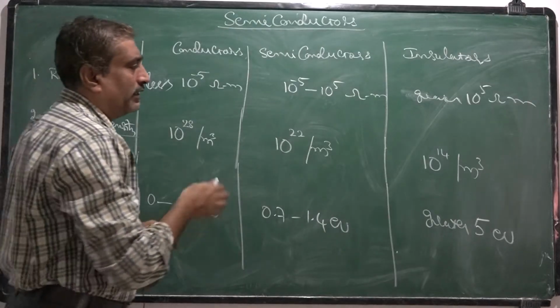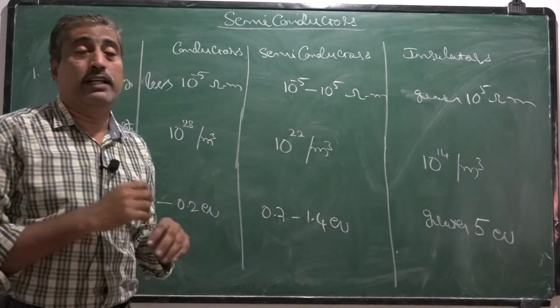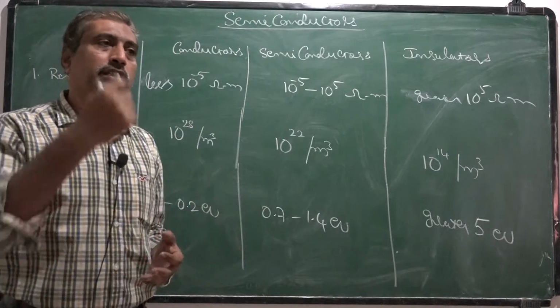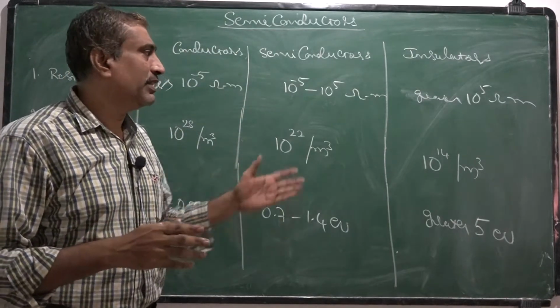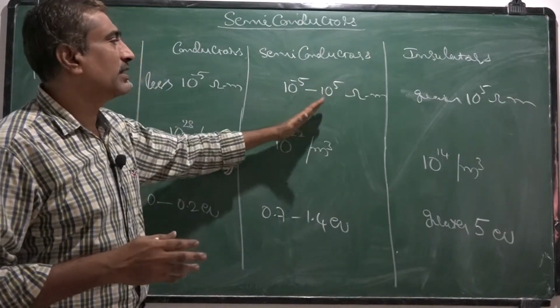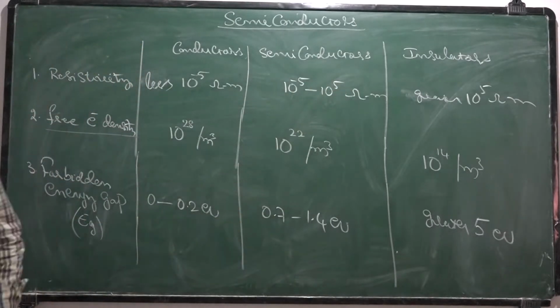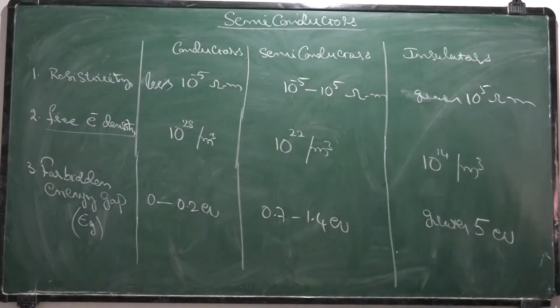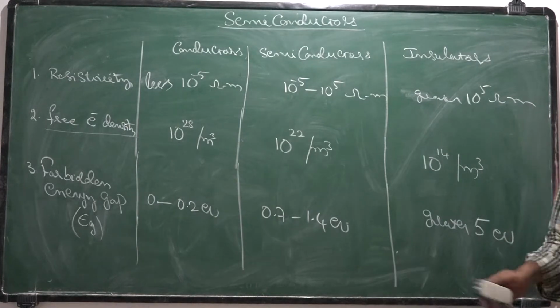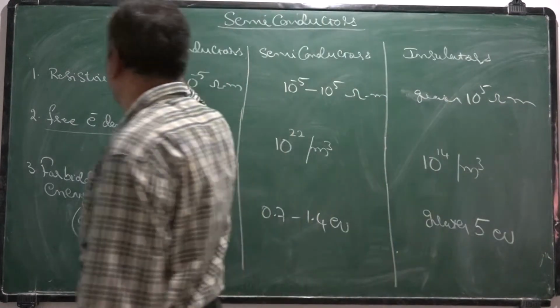That's why they are called semiconductors: on increasing the temperature, the resistance of semiconductors decreases, and they become conductors. Semiconductors are the materials whose electrical properties lie in between that of conductors and insulators.